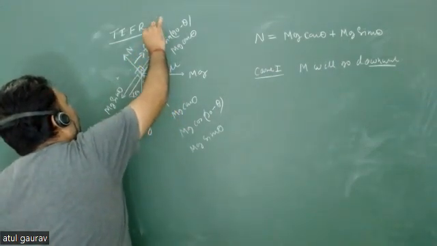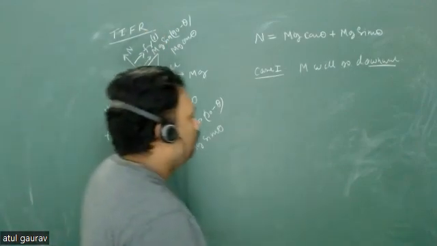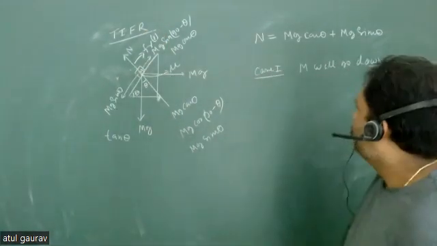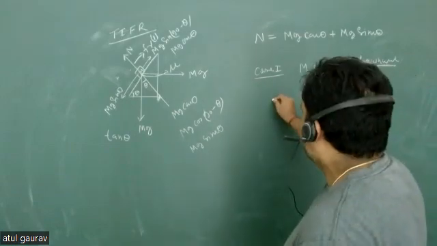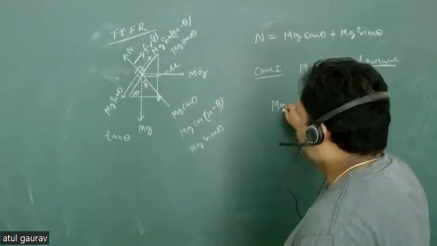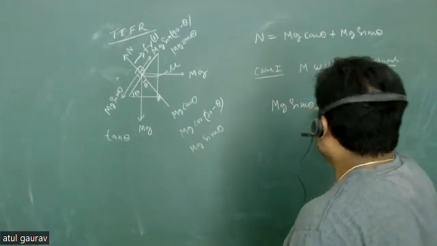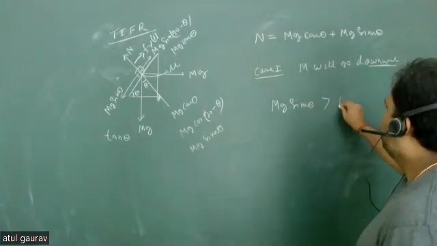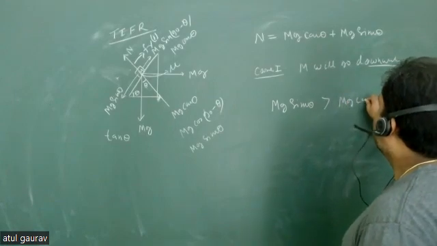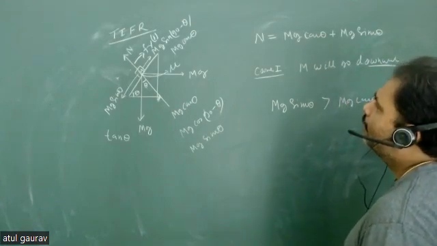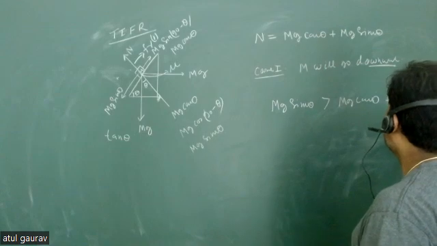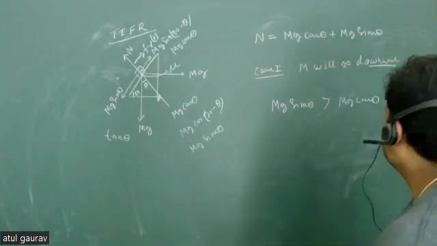This is for case 1. So if M will go downward, that means, can I say that mg sin theta must be greater than mg cos theta plus frictional force? Yes or no?